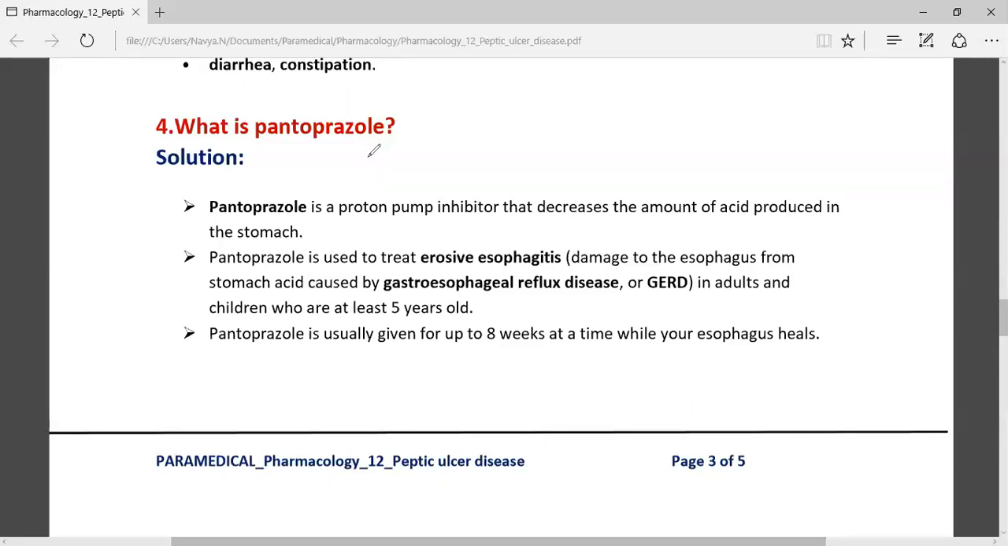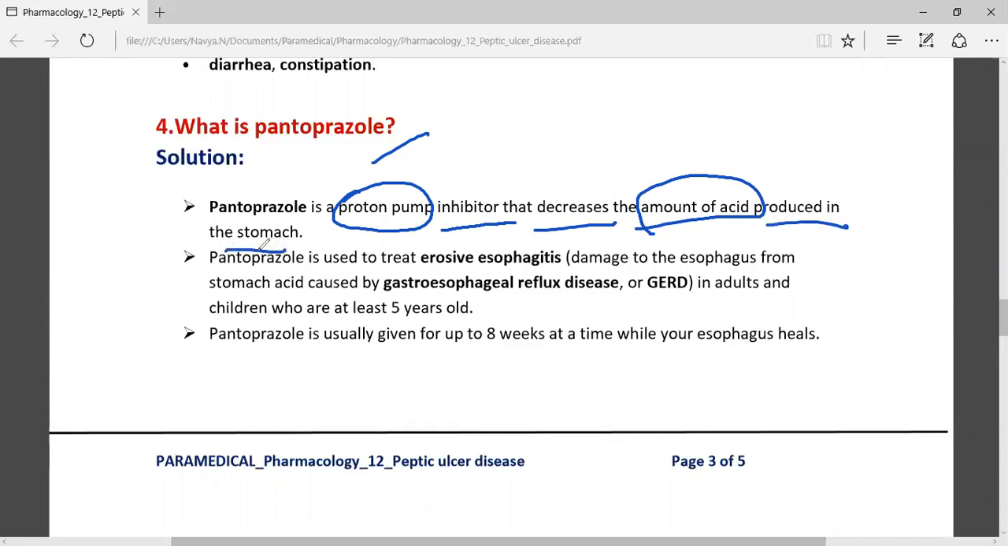And the next type is pantoprazole. Pantoprazole is a proton pump inhibitor that decreases the amount of acid produced in the stomach.